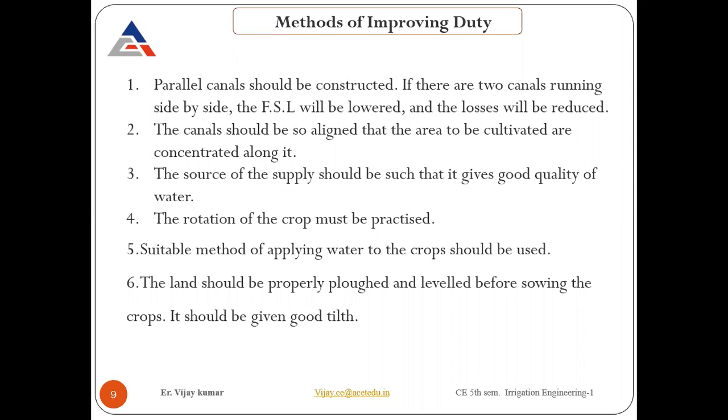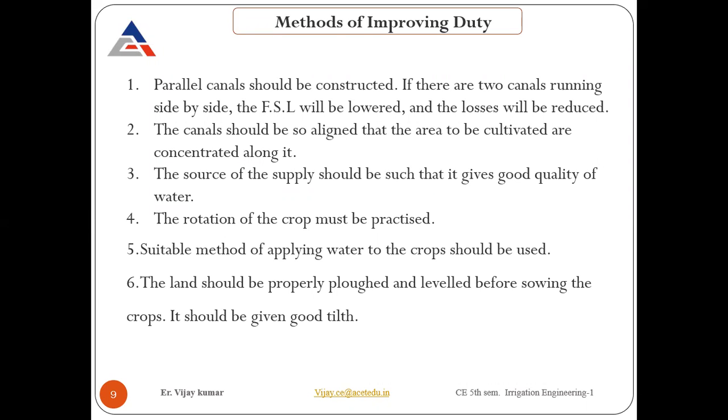In that case, losses automatically increase. Seepage loss will be there, leakage losses will be there, some evaporation losses will take place, some thief activities are also there. In that case, loss will take place, and the ultimate water that is supplied from the head of the canal to the actual field will reduce. So these are the things you need to verify.